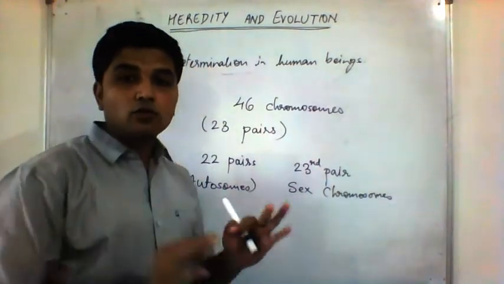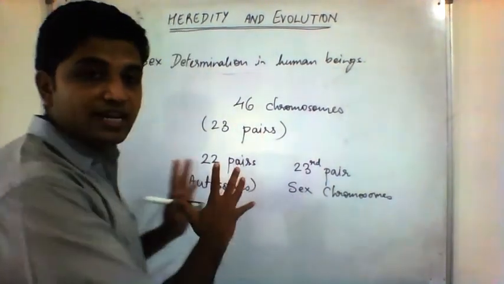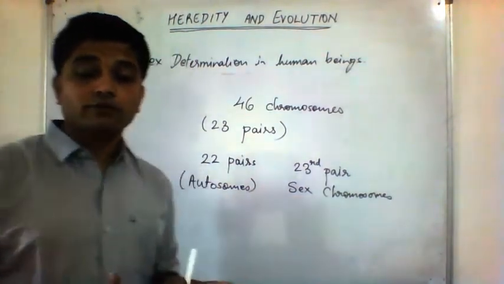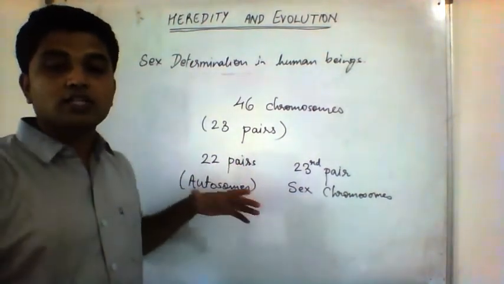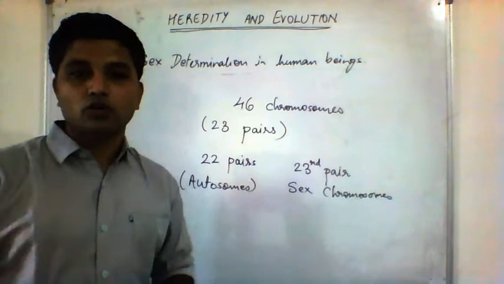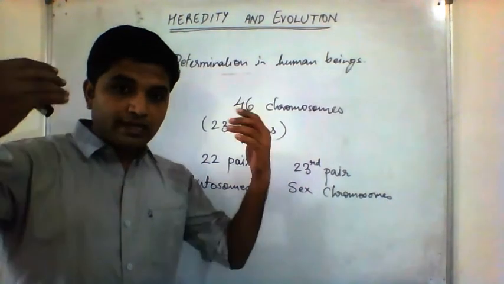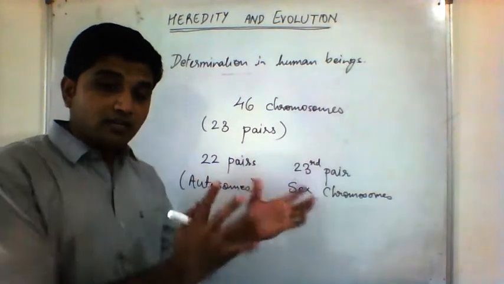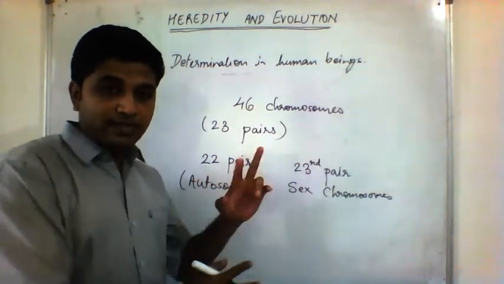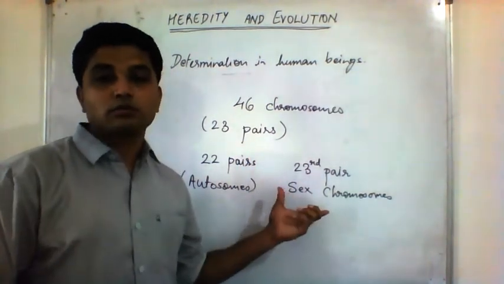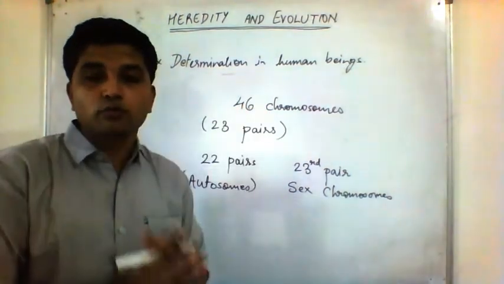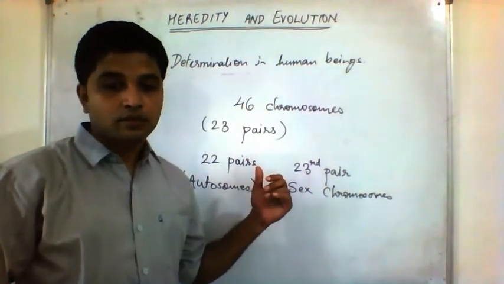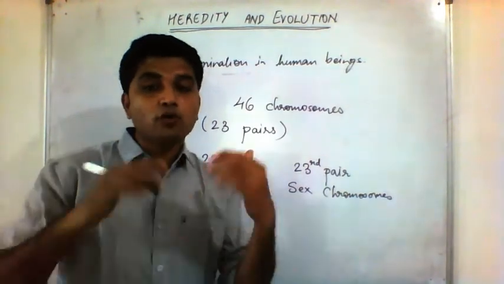The last pair of chromosomes is known as the sex chromosomes. The rest, 22 pairs of them, are not carrying genes responsible for the sex of the organism. In organisms like us, in mammals, there is one set of chromosomes, one pair, that is responsible for sex. The whole chromosome is responsible for sex. But it is not the same for all organisms.